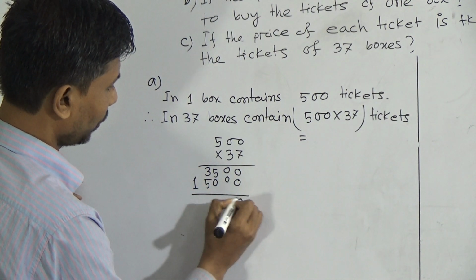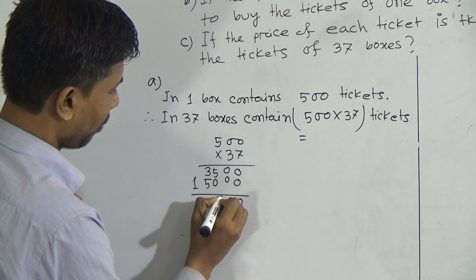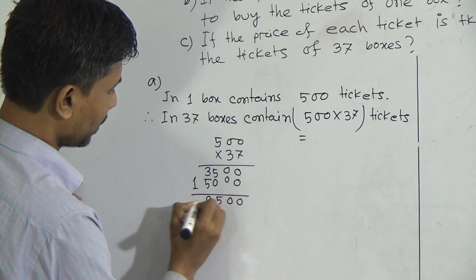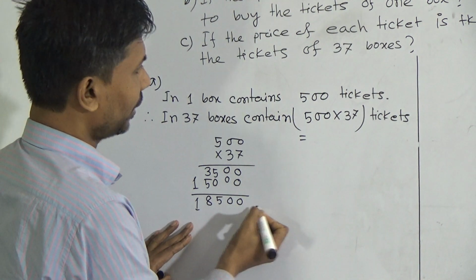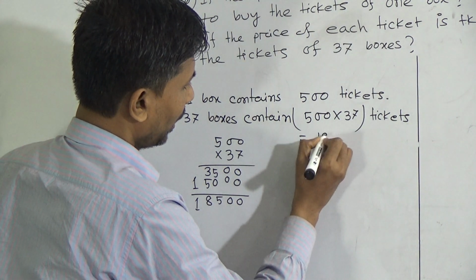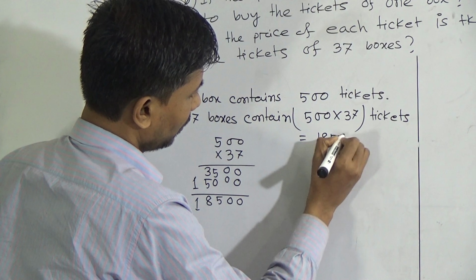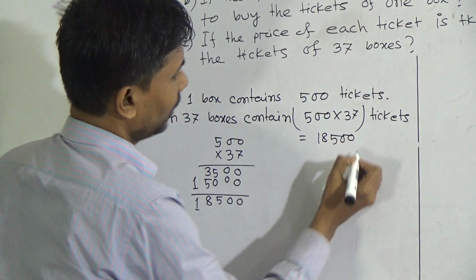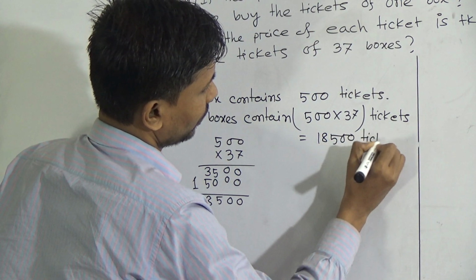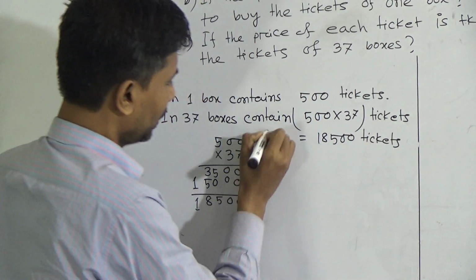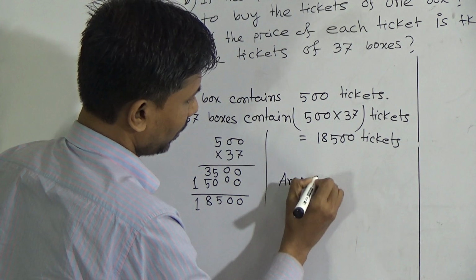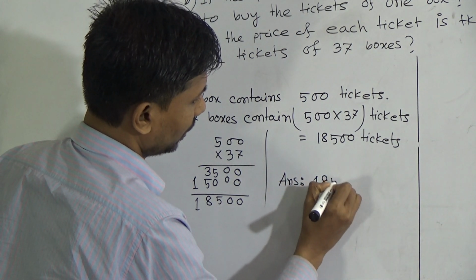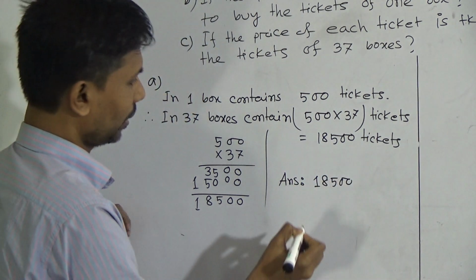Now adding: 0, 0, 5, 5 plus 3 is 8, and 1. That means 18,500 tickets. This is the rough work. Now write the answer: 18,500 tickets.